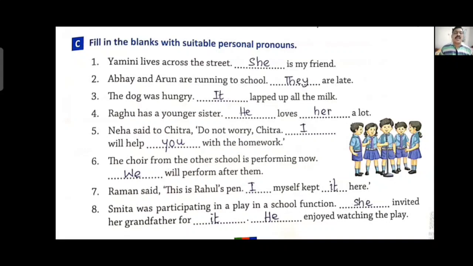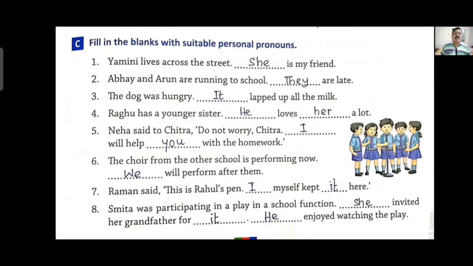Fifth one, Neha said to Chitra, do not worry Chitra, I will help you with the homework. Now both friends are talking with each other. Neha is saying to Chitra, don't worry, I will help you with the homework. So I is the pronoun for Neha and you for Chitra.